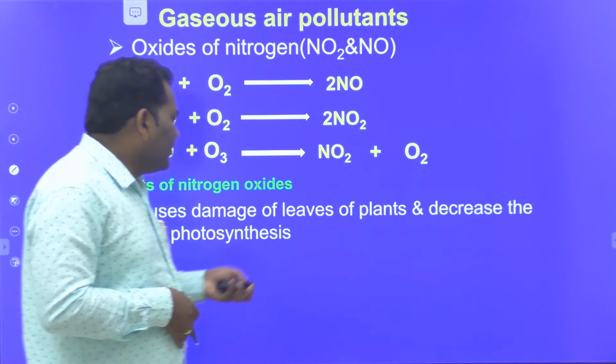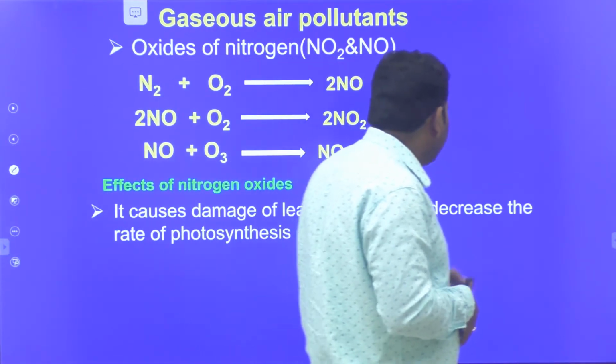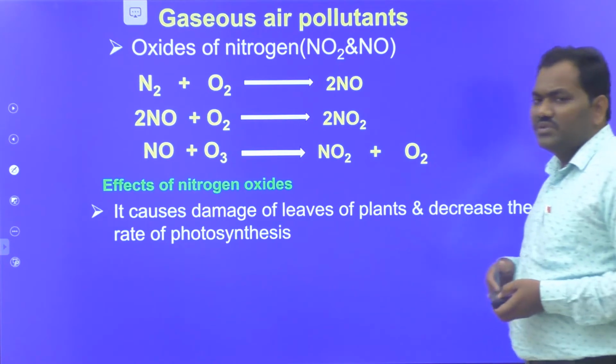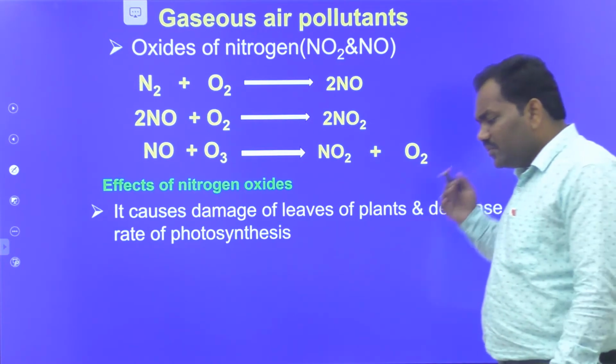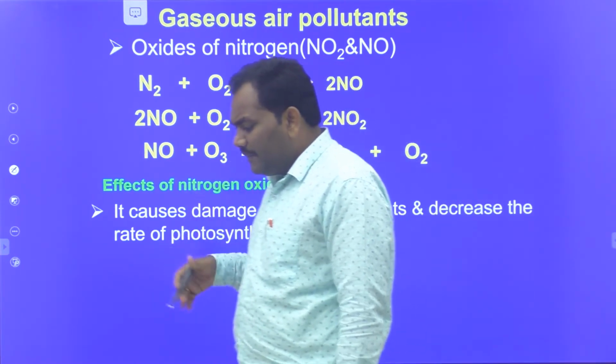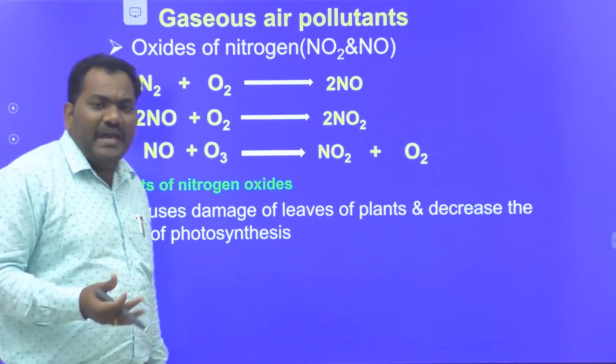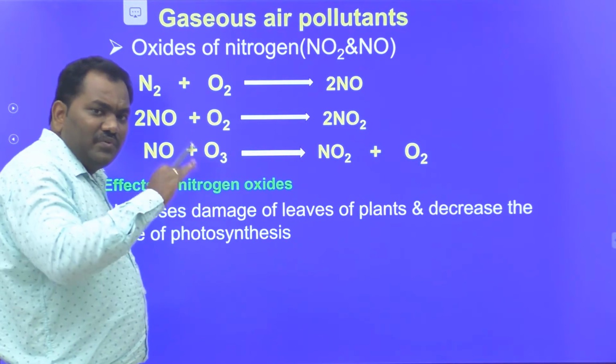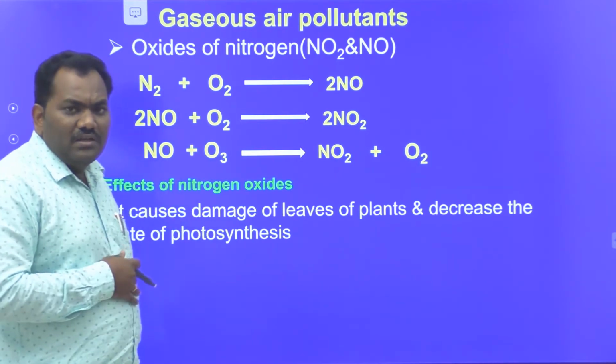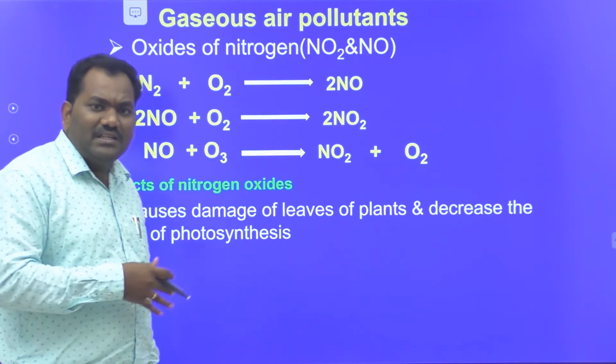Here it causes damage to the leaves of plants and decreases the rate of photosynthesis. Photosynthesis is the major process during which food is prepared by plants. That food is served to all animals like human beings and other animals.